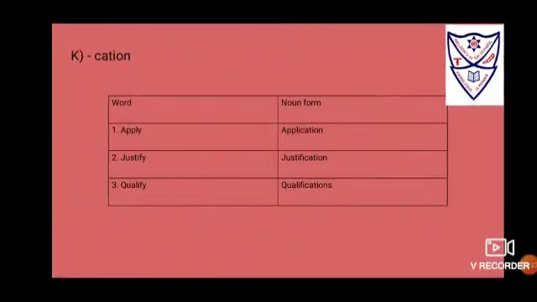How to use the suffix cation? If it is apply, remove y, put i, and then put cation, that changes to application. Justify, as it is, you have to remove y, put i. You have to replace y first with i and then put the suffix cation, that changes to justification. Qualify, replace y with i, then put cation, qualification.